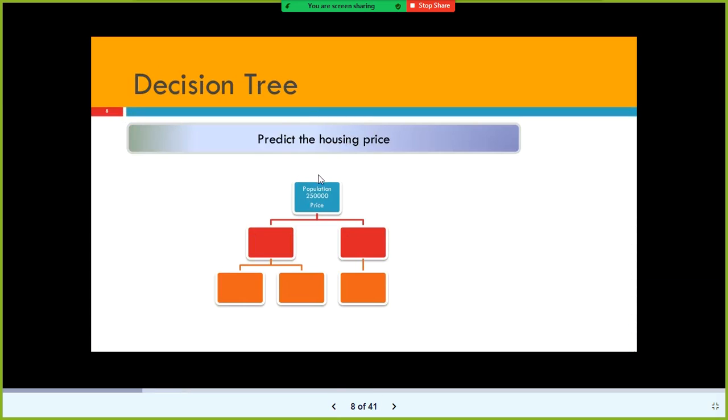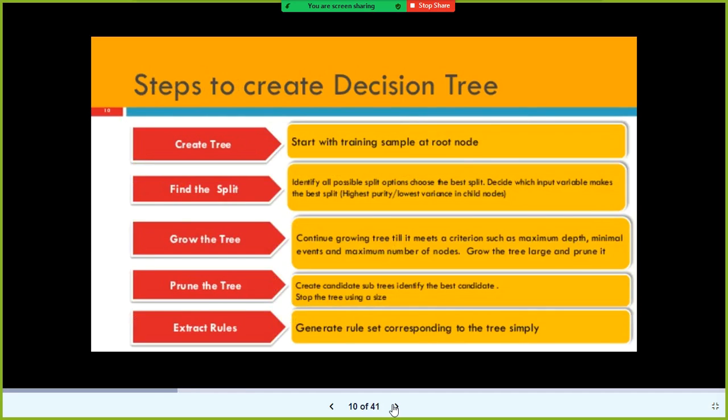See here, we are using a decision tree to estimate the housing price. The estimated housing price will be a continuous variable. What do you mean by continuous? Numerical value, right? So if you train a decision tree model to solve a regression problem, we call it a regression tree. To solve a classification problem also, we can train a decision tree, and we call it a decision tree only. But to solve a regression problem, when you fit a decision tree, we call that a regression tree. Remember this. In the interview, they will ask you, they use different terms.